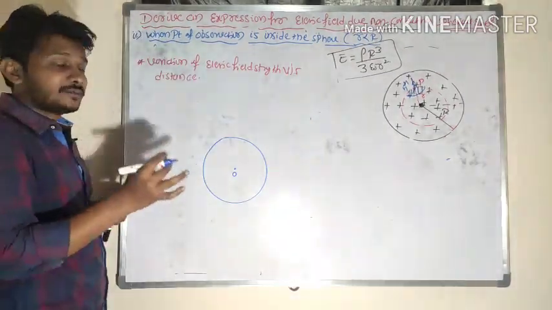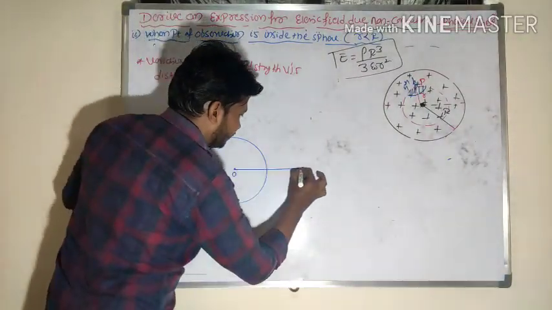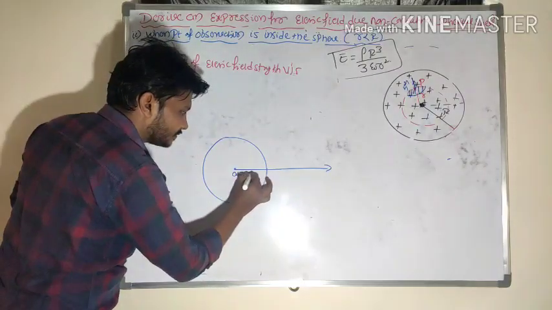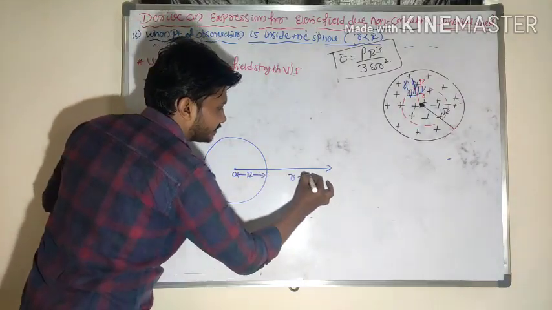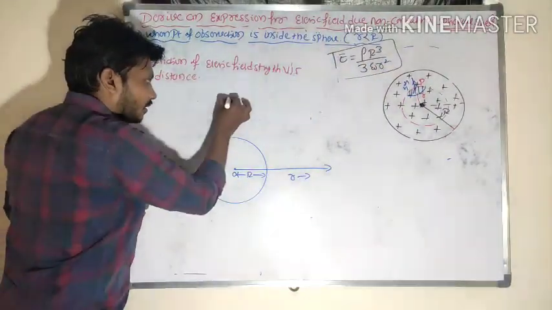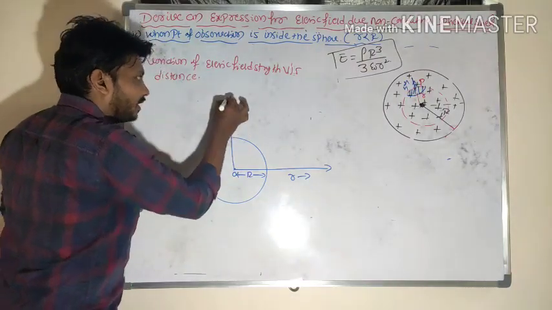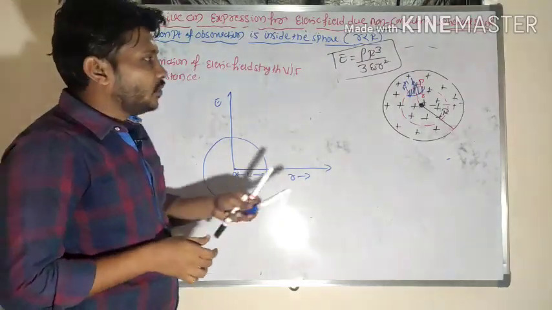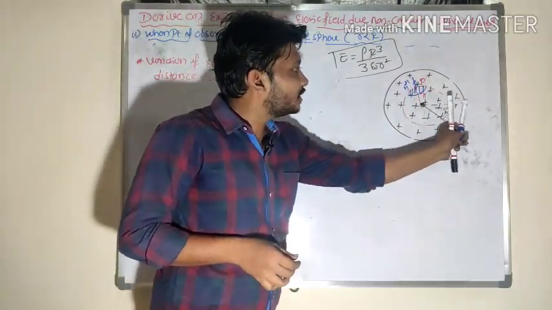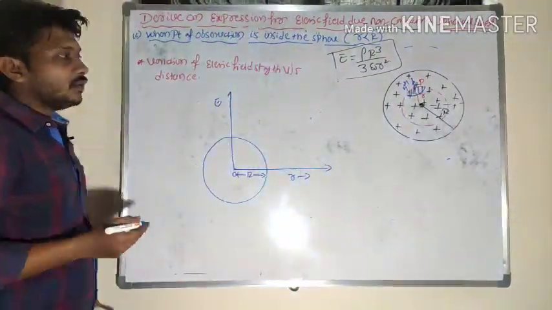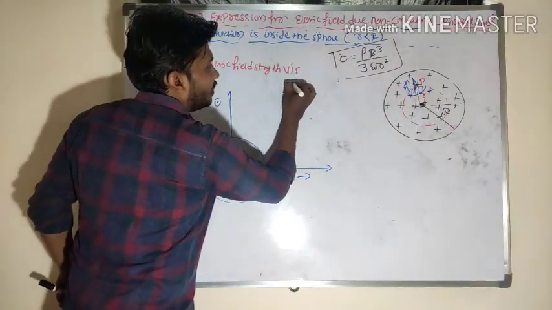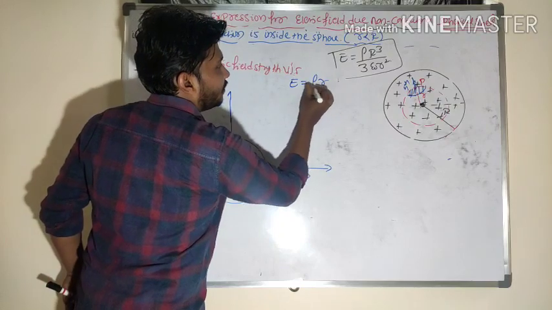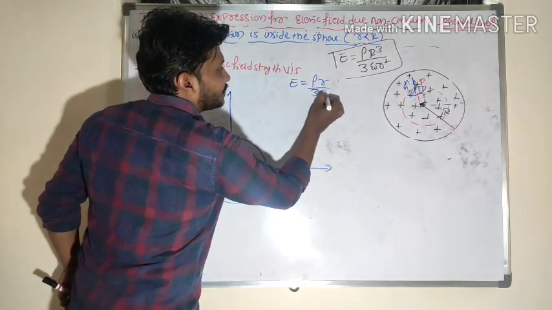At the center of the sphere, what's the electric field strength value I said? At the center of the sphere, the electric field strength is 0. This is the radius, and this is the point of observation outside the sphere. Along the y-axis I will consider the electric field strength. As I move from the center of the sphere to the surface, E = ρr/(3ε₀).